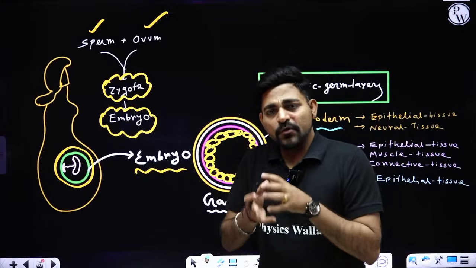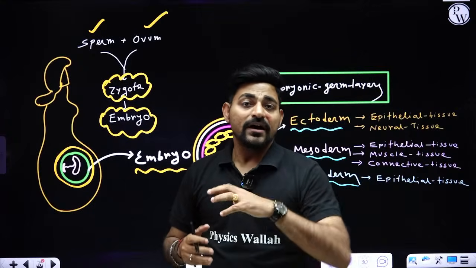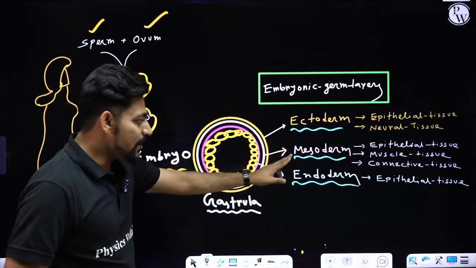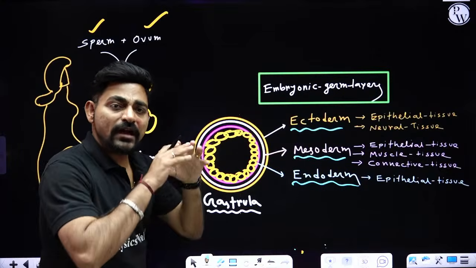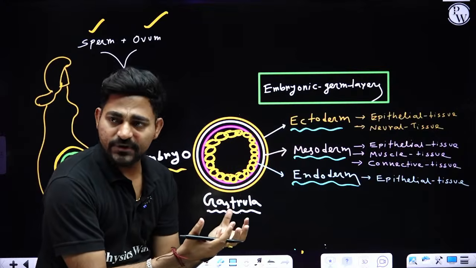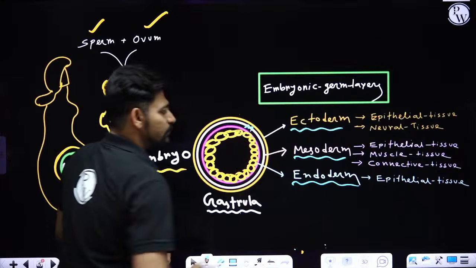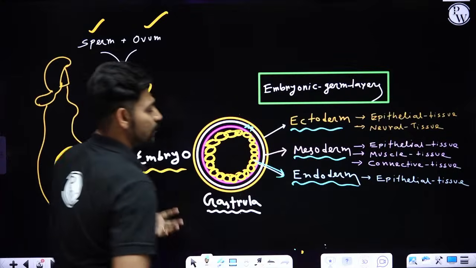The tissue which are present inside the embryo during the time of early embryonic development, we named them ectoderm, mesoderm and endoderm. Ectoderm means the outer layer of tissue of embryo, mesoderm means the middle layer of tissue of embryo, and endoderm means the inner layer of tissue of embryo.